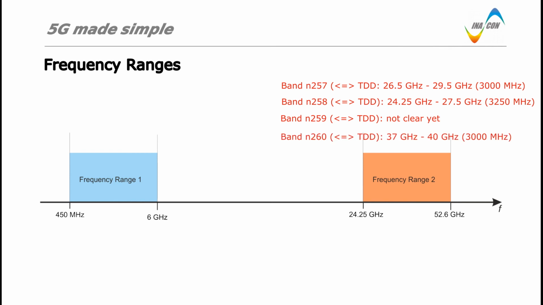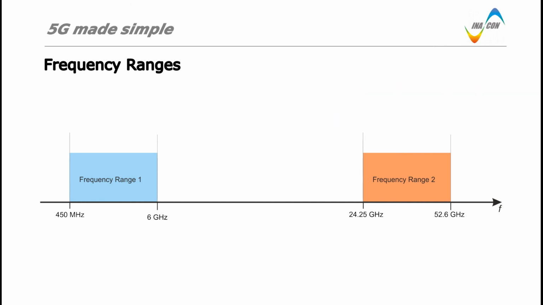Band N260 is defined between 37 GHz and 40 GHz and provides 3000 MHz of spectrum. For more details, please refer to 3GPP TR 38.817 and please be aware of many changes and amendments in the future.